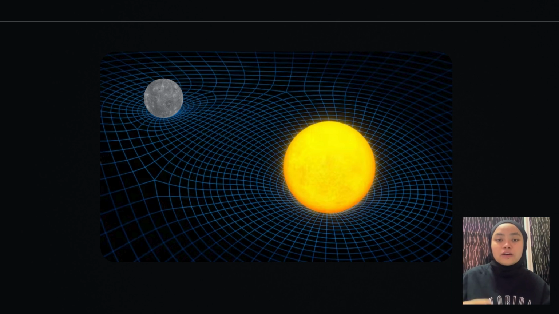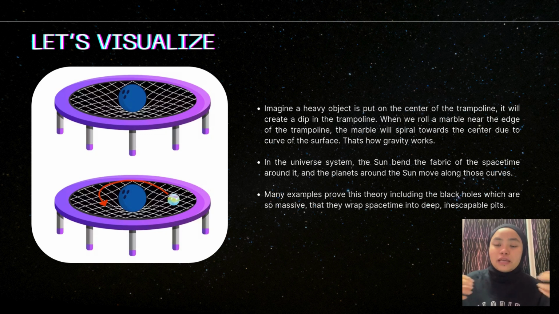So this is how the curvature of space-time in the universe looks. To get a clearer view, let's imagine that a bowling ball is put at the center of a trampoline, and when we roll a marble near the edges of the trampoline, it will move towards the center spirally, and this is actually how gravity works. So in the universe, the Sun bends the fabric of space-time, and the planets move around the Sun along this curve. There are many more examples that prove this theory, including black holes, where the black hole is a massive object and it warps space-time deeply and creates an inescapable hole even for light.